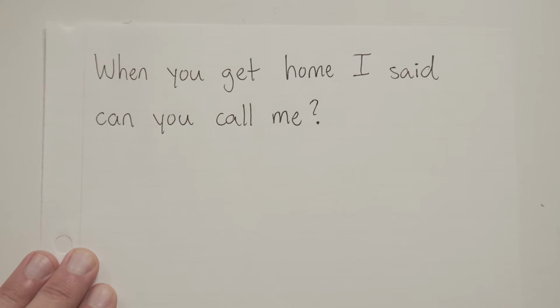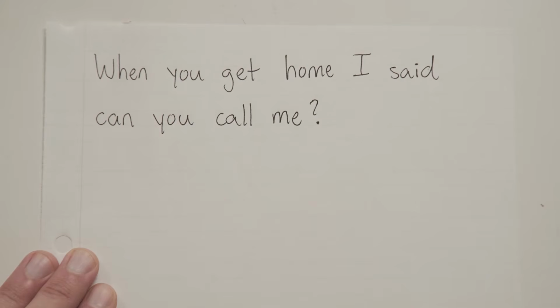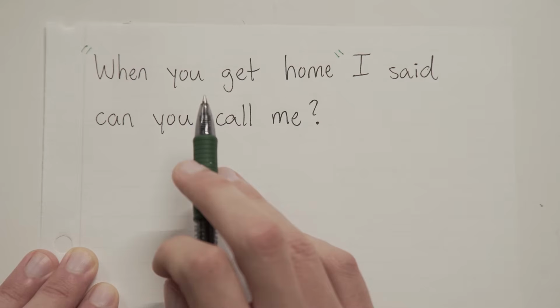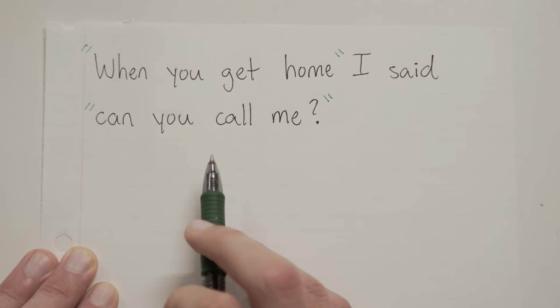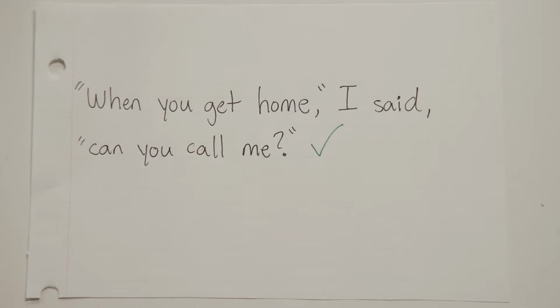So what do we do? Well, we put our quotation marks in. But here's where it gets just a little bit tricky, because we actually have two parts of this sentence, the part before the speaker tag and the part after. And because of that, we actually need two separate sets of quotation marks, one around the first part and one around the second part. Okay, so now, what about the punctuation? Well, just like we had two sets of quotation marks, we're also going to need two sets of our other punctuation. And in this sentence, that's going to be two commas. One here and one here. So that's it. Two sets of stuff, but pretty much the same routine.